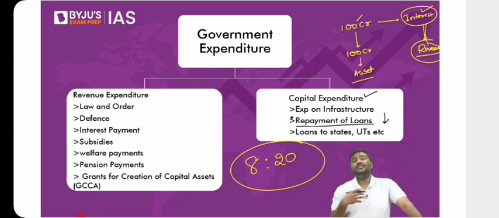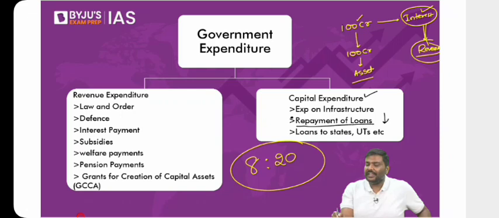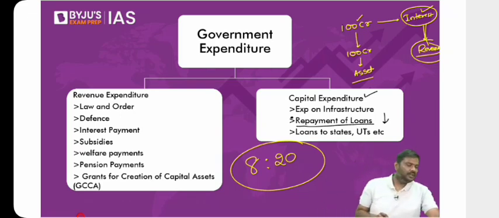What is the fiscal deficit? Borrowings done every year. What is the borrowing done by the government in each year? That is called the fiscal deficit. Can I show it here? Right. Have a look at this.